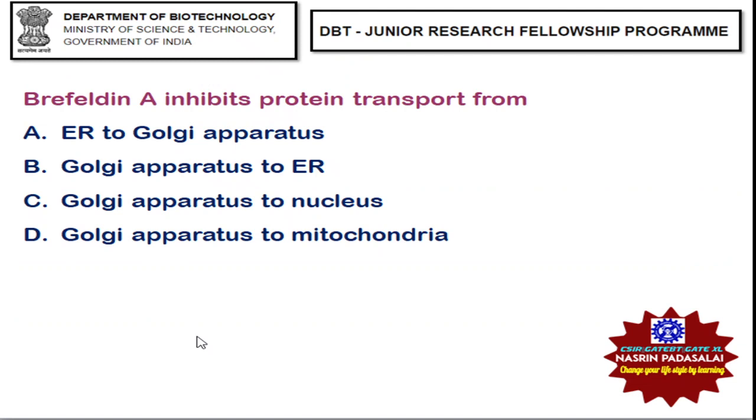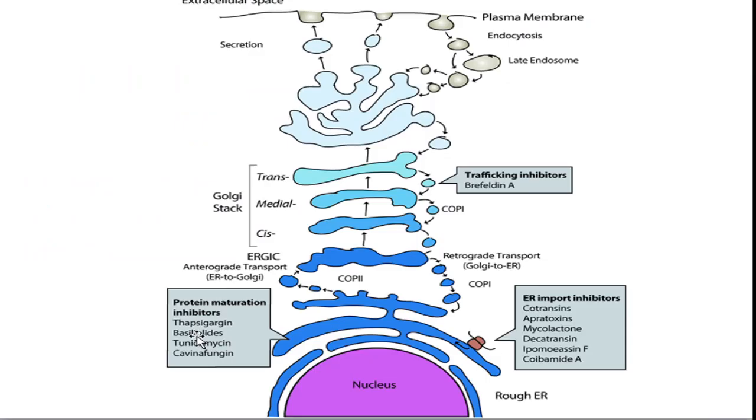Next: Brefeldin A inhibits protein transport. This particular antibiotic inhibits the transport of protein from ER to Golgi. You should know if a protein is transported from the endoplasmic reticulum to the Golgi, that transport is called anterograde transport or forward transport, whereas if a protein is transported from Golgi to ER.